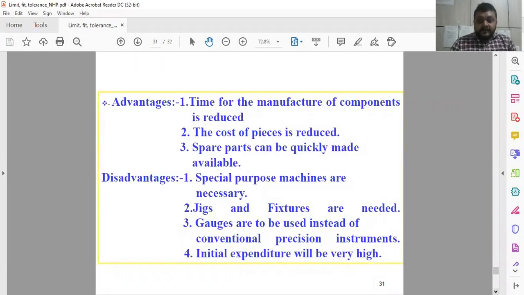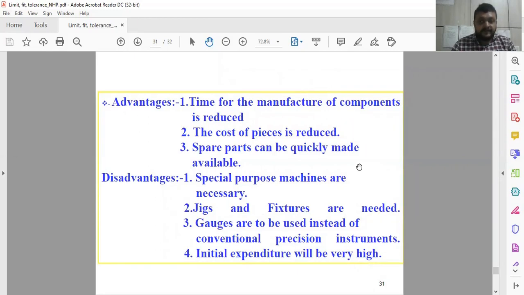So why we have to go for this? Some advantages are there. The time for manufacture of the component is reduced, so we can standardize the component and we can provide some zone so that operation can be easy and operators are relaxed to provide certain flexibility in producing the shaft. Also, spare parts can easily be available in various ranges for various brands.